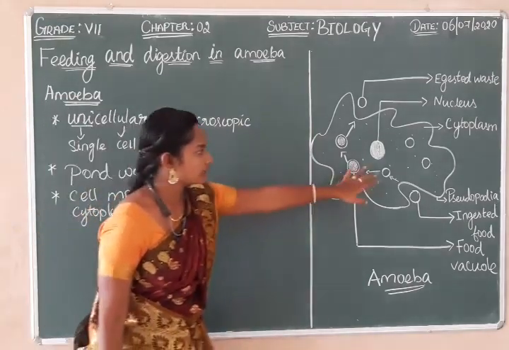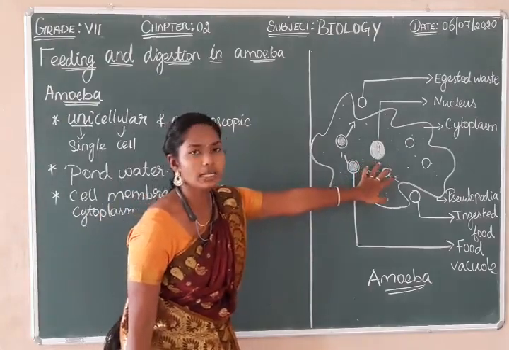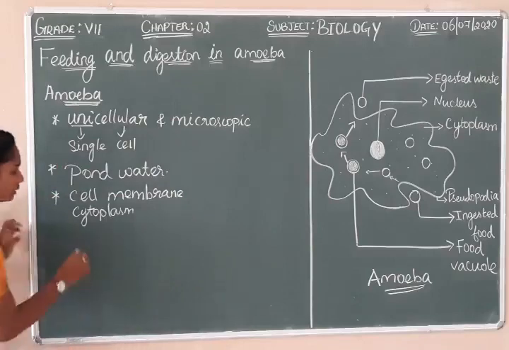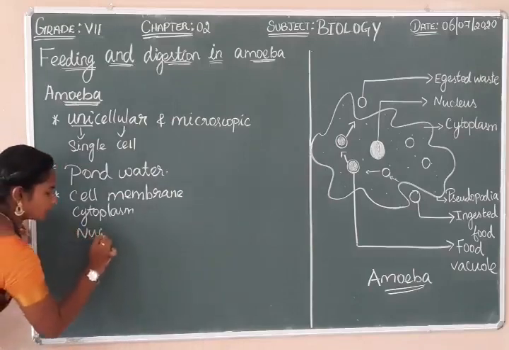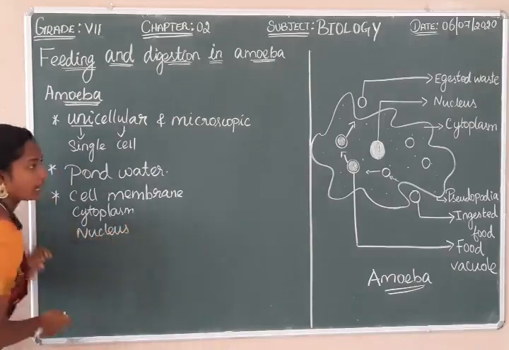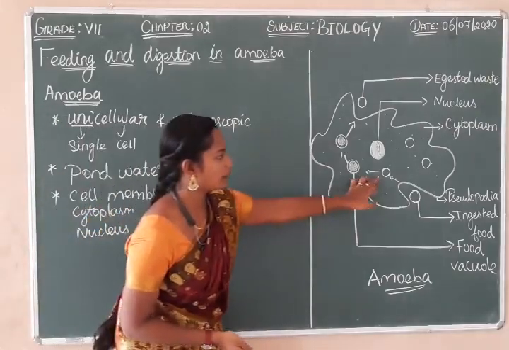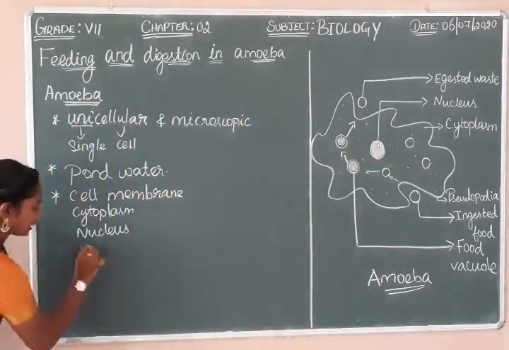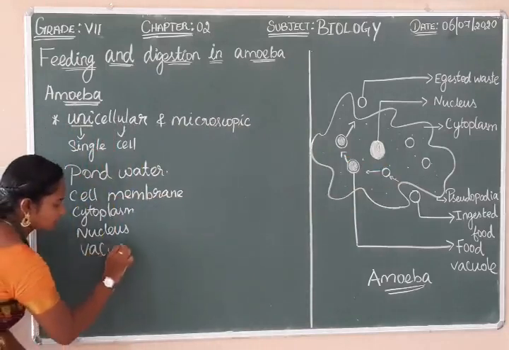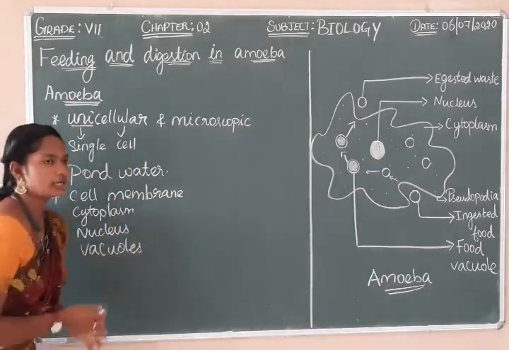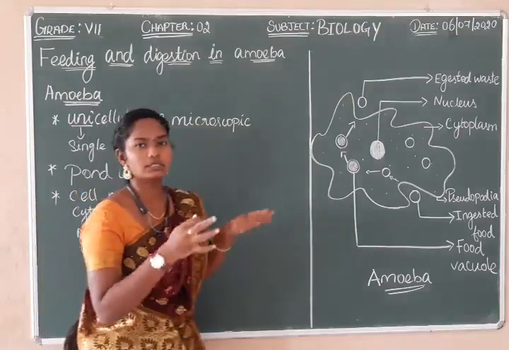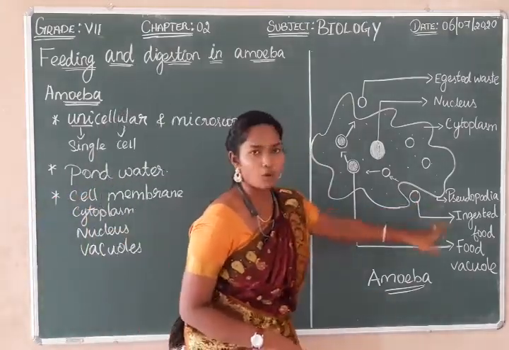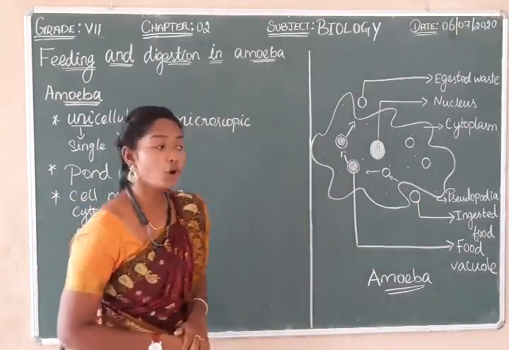And what is the next organelle? It is the nucleus, the dense structure present in the center. Next you can see a bubble-like structure present in the amoeba, which is called a vacuole. It is called the food vacuole, where the food gets digested. And next, what is this finger-like outgrowth? It is called pseudopodia.